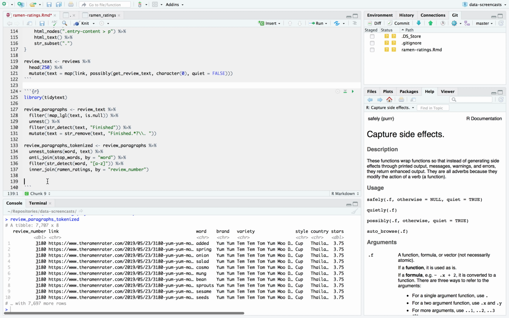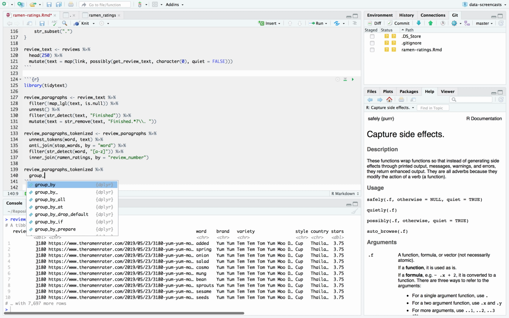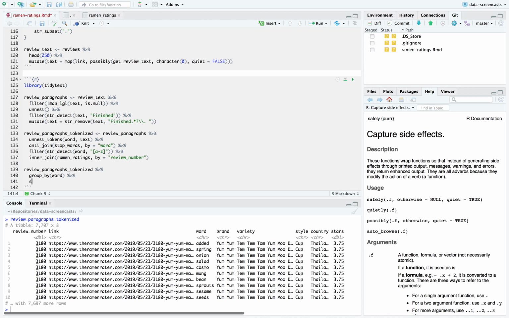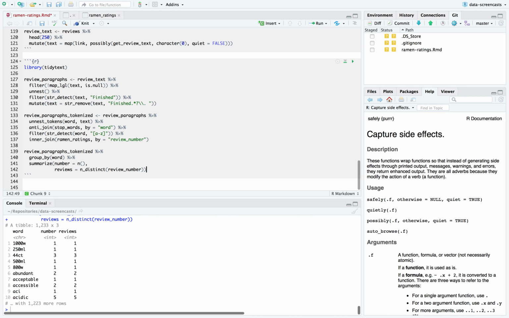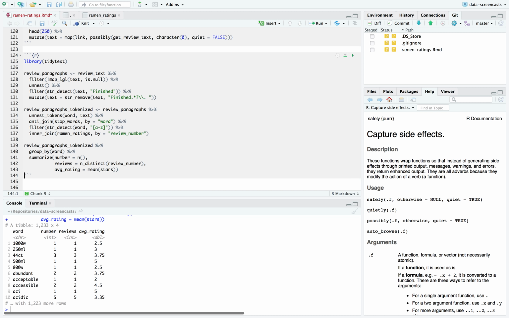So we can take this data and say group by word, summarize, number equals n, reviews is n distinct, because someone could appear multiple times in review number, and then I'll say average rating equals mean stars. Here we go.